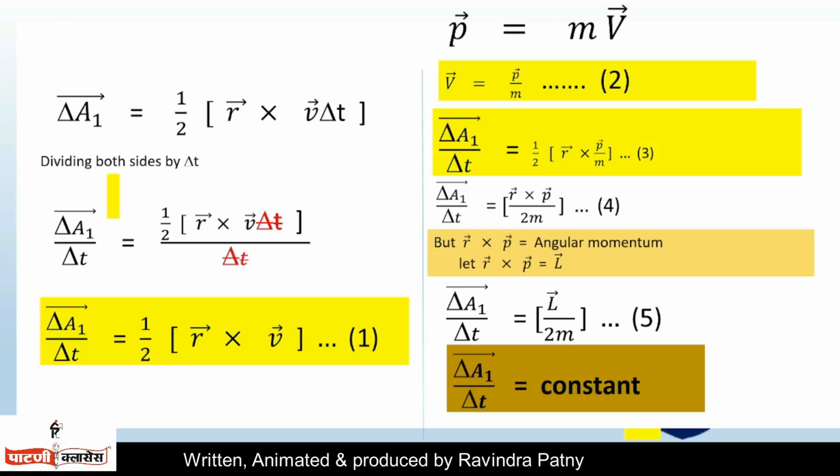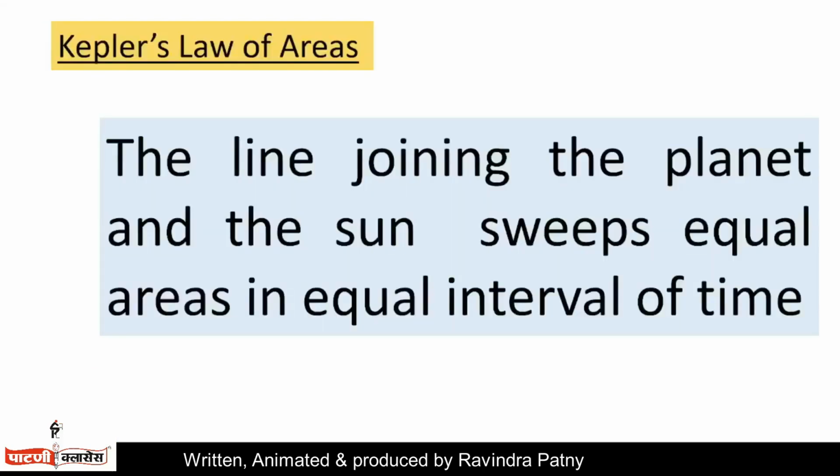This implies that during planetary motion, planets sweep equal areas in equal intervals of time. On the basis of the above discussion, now we can define Kepler's law of areas. The line joining the planet and the Sun sweeps equal areas in equal intervals of time.